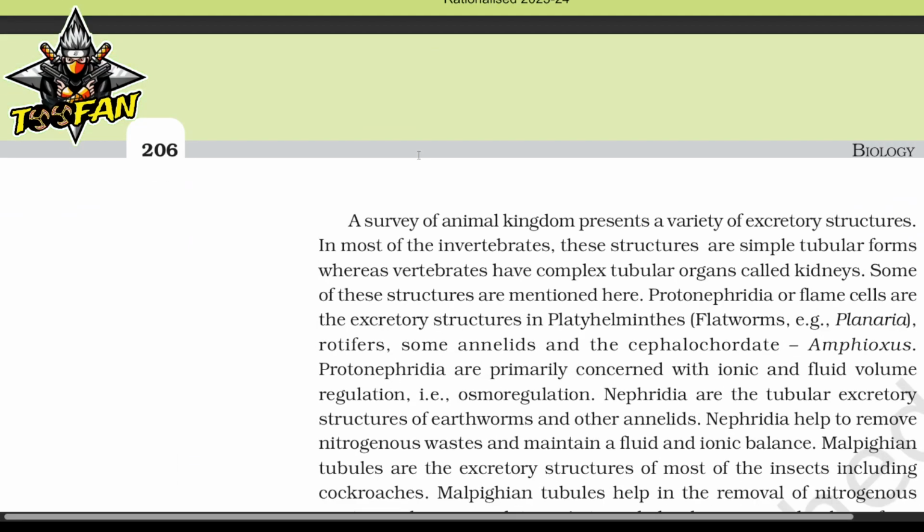A survey of the animal kingdom presents a variety of excretory structures in most of the invertebrates. These structures are simple tubular forms, whereas vertebrates have complex tubular organs called kidneys. Some of these structures are mentioned here. Protonephridia or flame cells are the excretory structures in platyhelminthes, flatworms, for example planaria, rotifers, some annelids, and the cephalochordate amphioxus. Protonephridia are primarily concerned with ionic and fluid volume regulation, that is, osmoregulation.